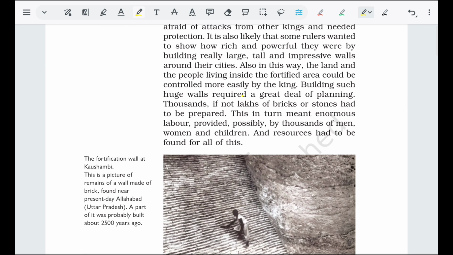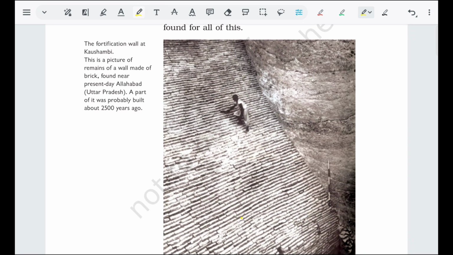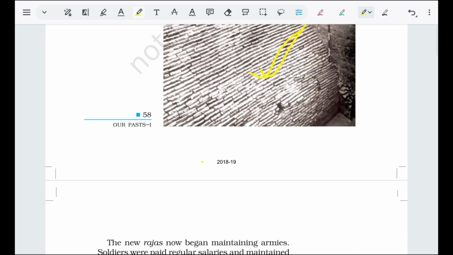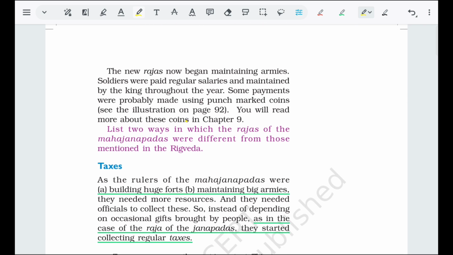Forts are built to protect the territory because they are building territory. So this is the fortification wall of Kosambi. This is an example of fortification. This picture shows the remains of a brick wall found near present Allahabad in Uttar Pradesh. It was probably built around 2500 years ago.